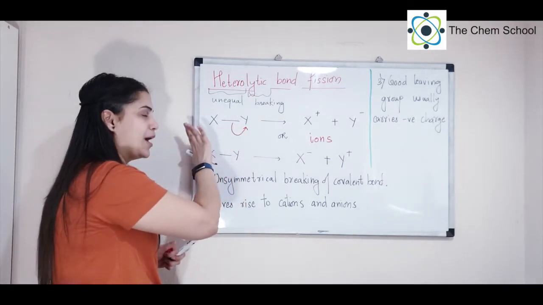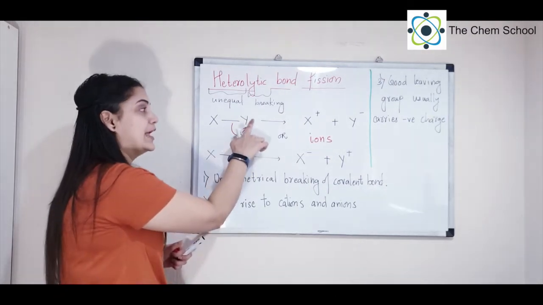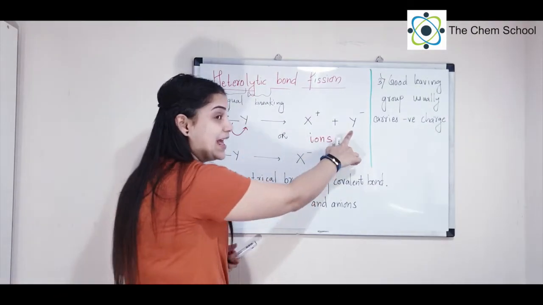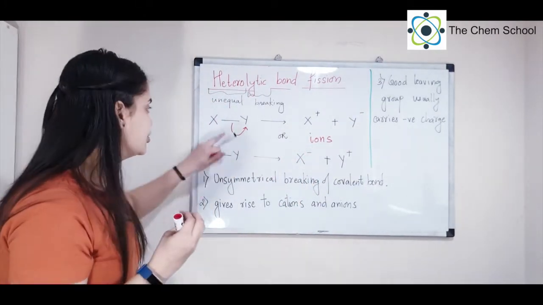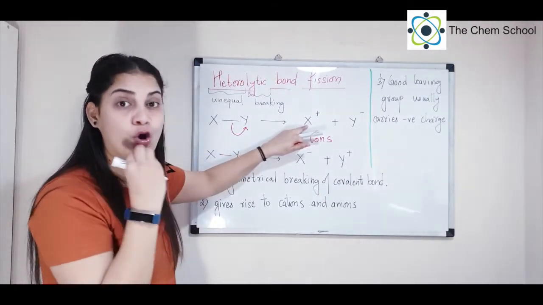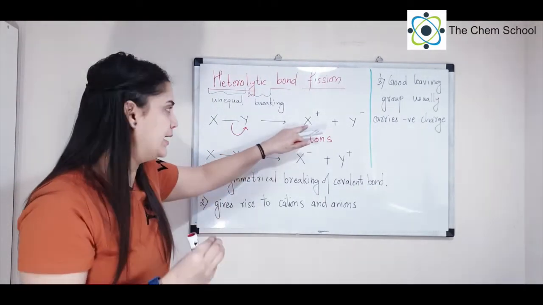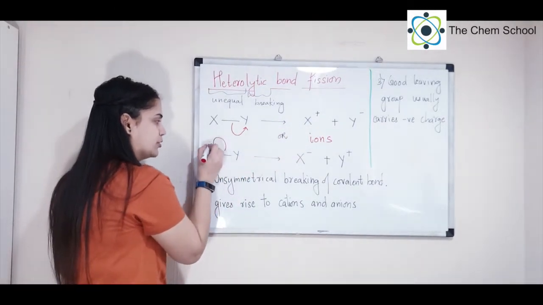It means if Y is taking the complete electron pair, then it will gain a negative charge, so you have an anion. Similarly, X is losing its share of the electrons, and therefore you will get a plus charge on X, which is the X cation. Let's talk about the other way around. What if X takes away the electron pair?